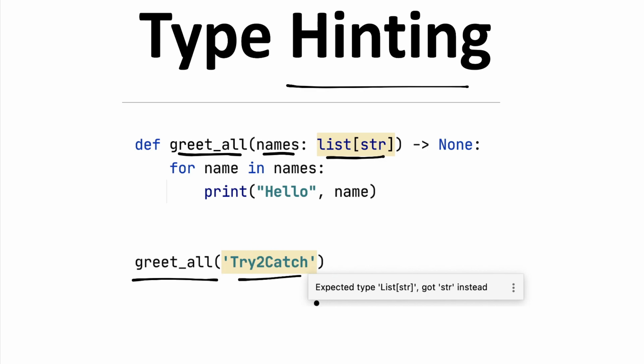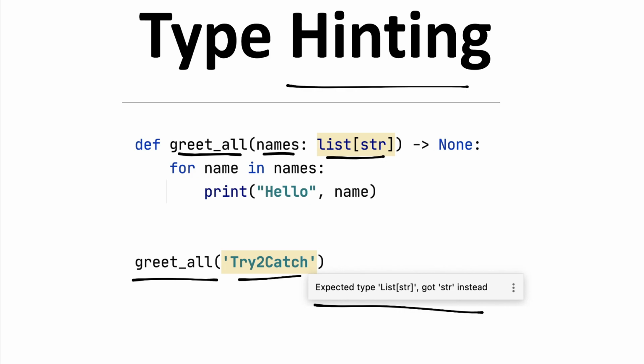That's why I'm getting this hint: expected type list string, got string instead. So in 3.9 you are going to get a hint if you are not following the definition of a method, but not an error. Yes guys, you will not have any error, but of course you will get a hint or notification.